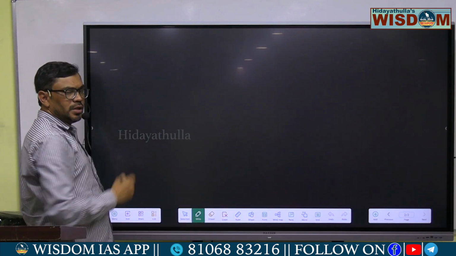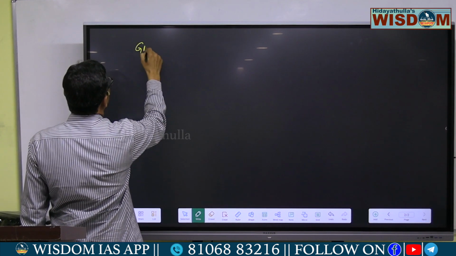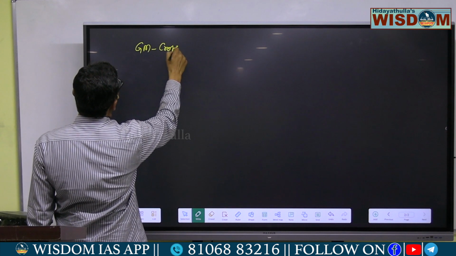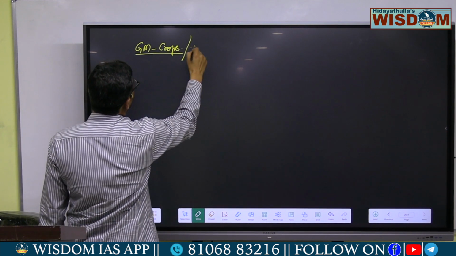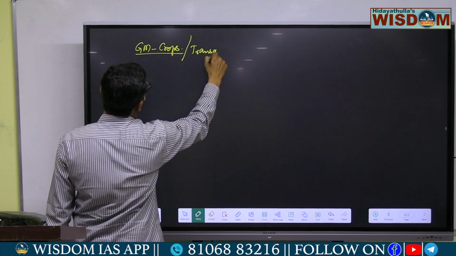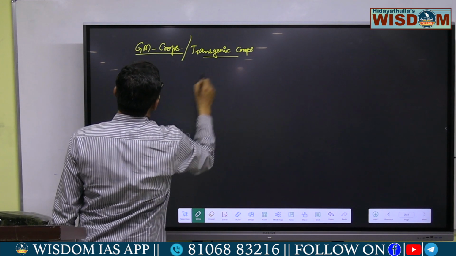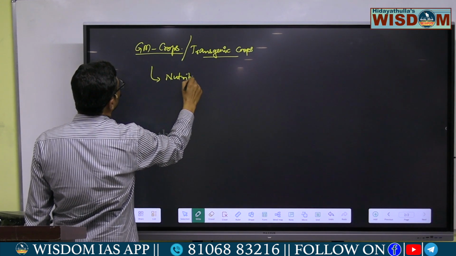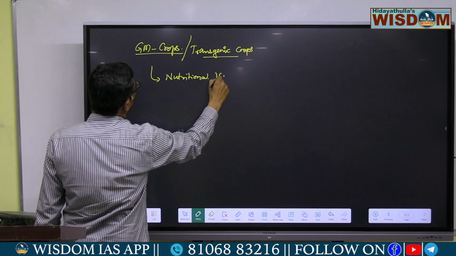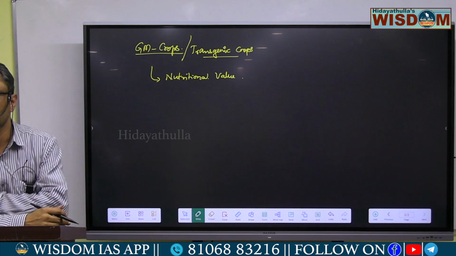By this biotechnology and genetic engineering process, we are able to produce various types of genetically modified crops, or you can say transgenic crops. By these transgenic crops, we can improve the nutritional value of the crops.